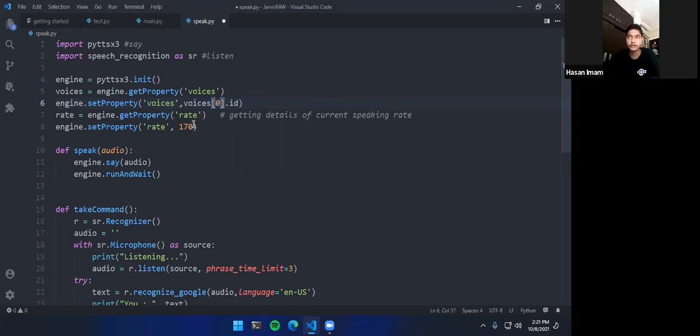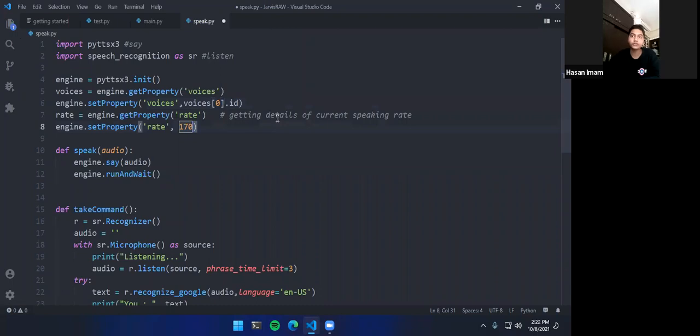Then you have the rate, the speed of your speaking, at what pace your AI will be speaking. So engine.setProperty rate 170. It's a unit, 170, that goes upward. I am not aware how much, but it does go upwards.